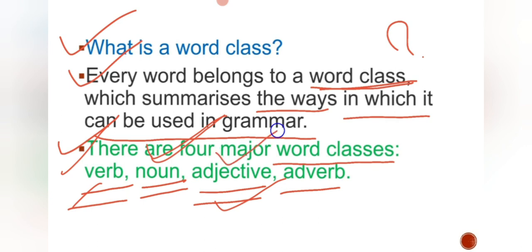So the girl is beautiful means noun is there. So how is she? She is beautiful. So adjective is what here? The term beautiful. Clever student. Clever, it is going to be an adjective. He is a tall boy. It adds extra meaning to the boy. So tall, what is it? Adjective. Everything I explained in the parts of speech.